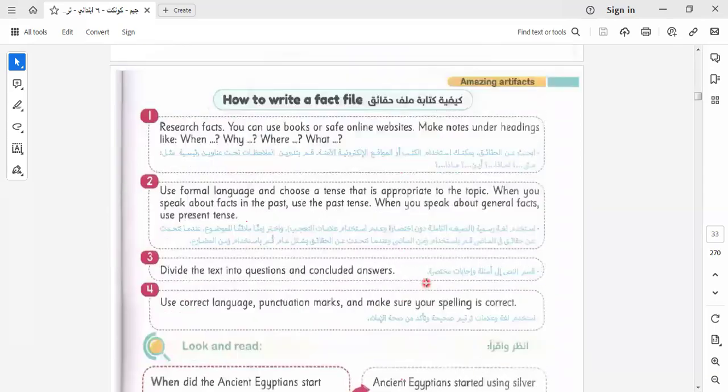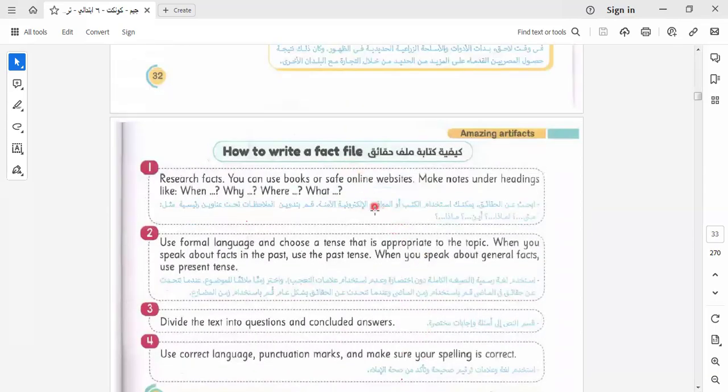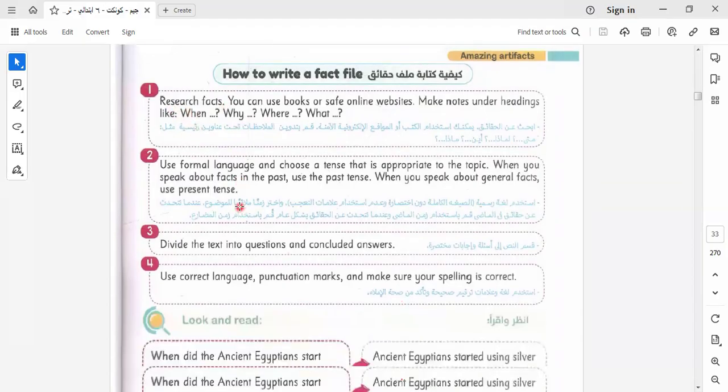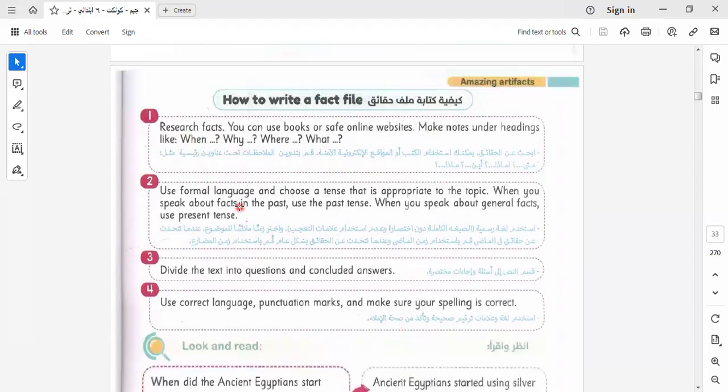Here we give you the steps of how to write a fact file. Okay. In this part, we have these steps you must follow when we write it. I would like to say that I will make a video about how to write a paragraph, how to write a fact file. I will make you a video to know how to write, because the paragraph question is a separate question, and I would like you to know how to write it in a good way.